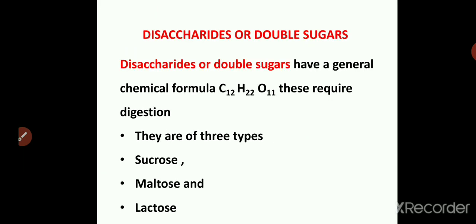Next is disaccharides or double sugars. These carbohydrates are formed by the union of 2 to 10 monosaccharides in a long chain. So these disaccharides come under the category of oligosaccharides, the second type of carbohydrates, and they are formed by the union of 2 to 10 monosaccharides in long chains.